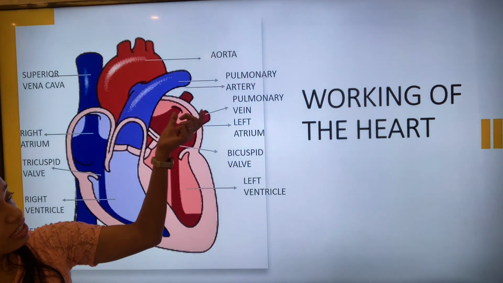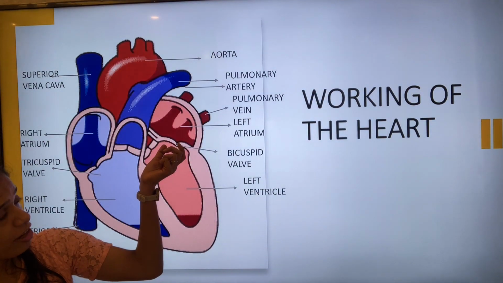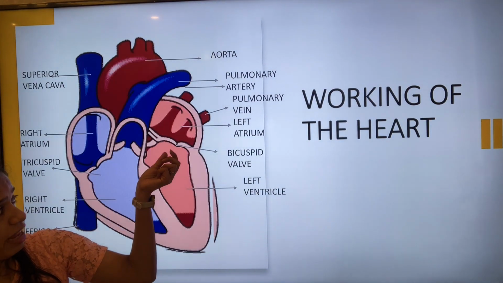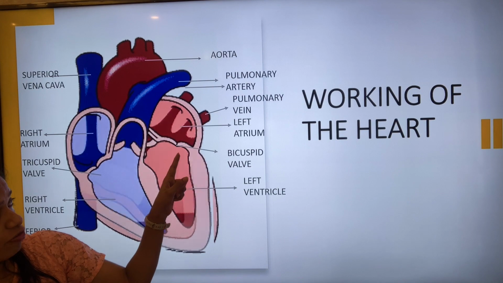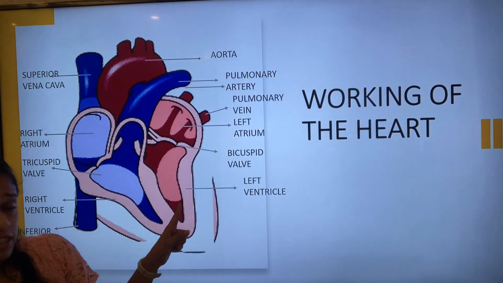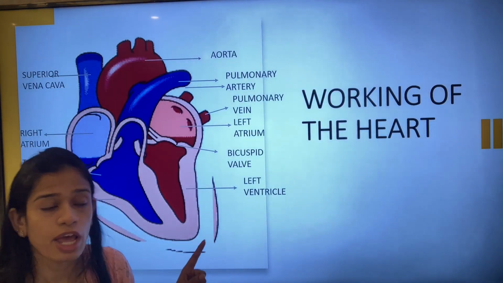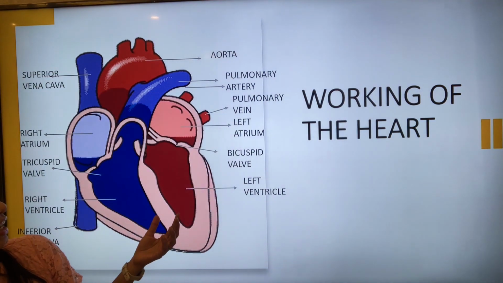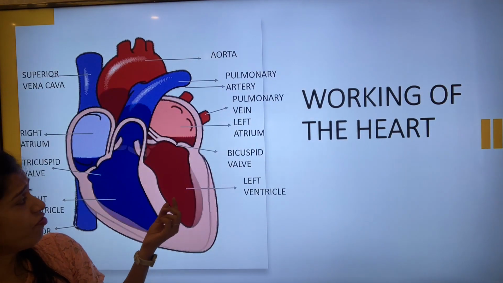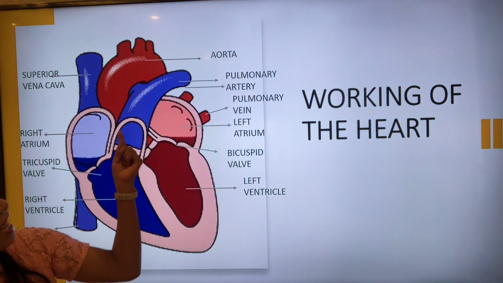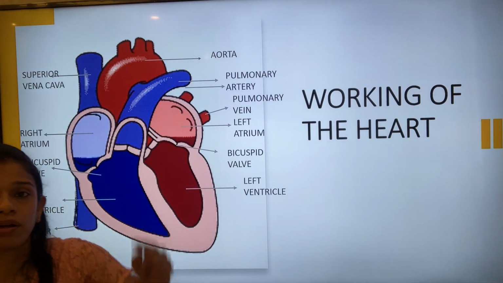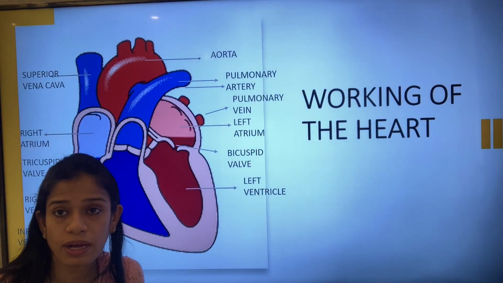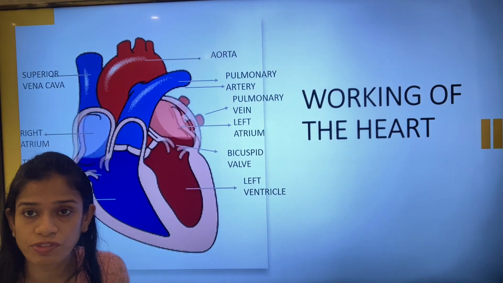So the oxygenated blood enters into the left atrium, and once it comes into the left atrium, see, the bicuspid valve opens and the blood fills into the left ventricle. Once it comes into the left ventricle, then from the left ventricle it reaches the aorta. Once it moves to the aorta, I told you that is the main artery of the body.